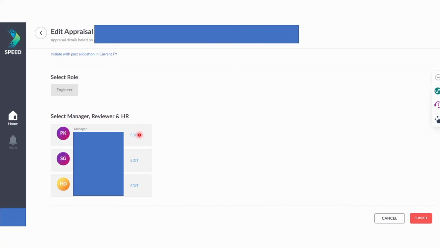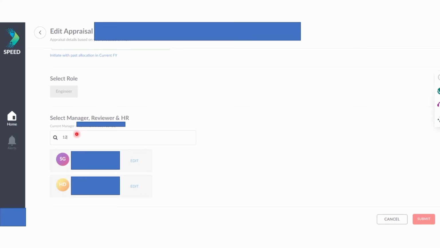Now you can click on edit. After you click on the edit option for the first person, you can see that many people make this mistake: they search the name of their HR or maybe anyone, HR, manager or reviewer. So you have to enter your manager's or reviewer's or even HR's employee ID.